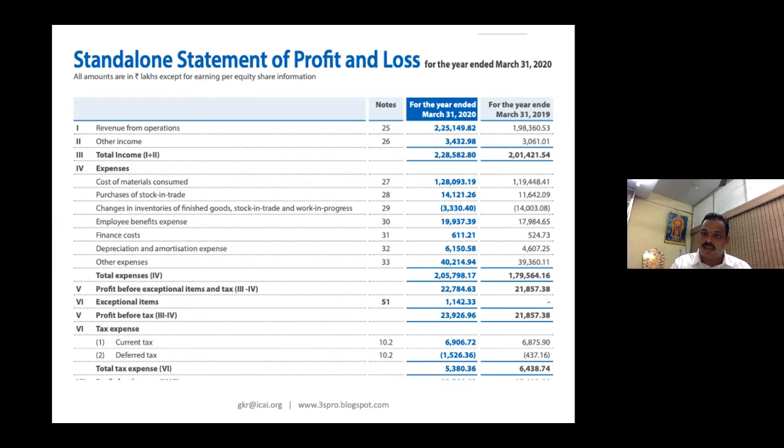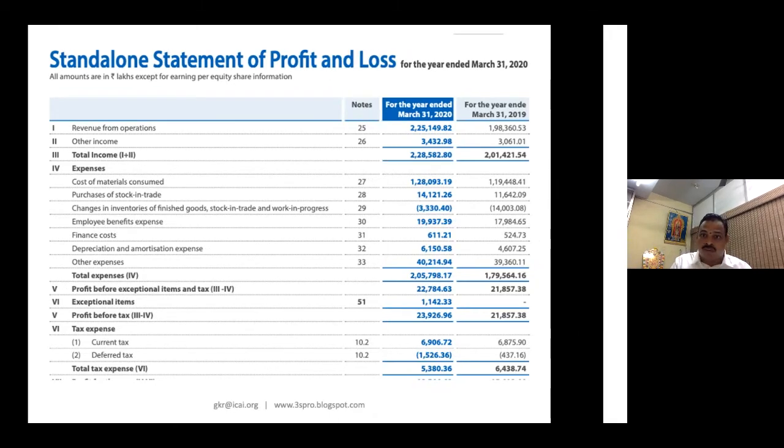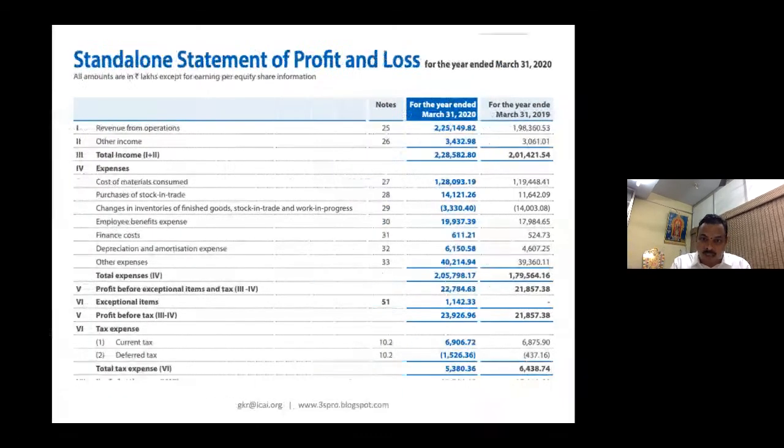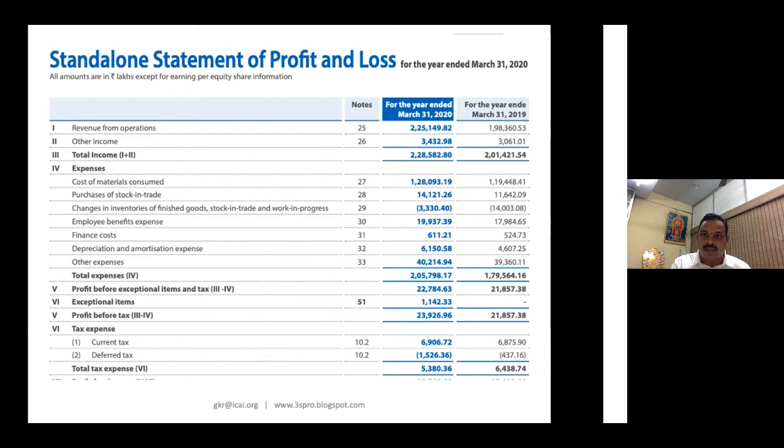What is this figure, 1526.36? You have the current tax, which is 6906.72, and deferred tax, which is 1526.36.